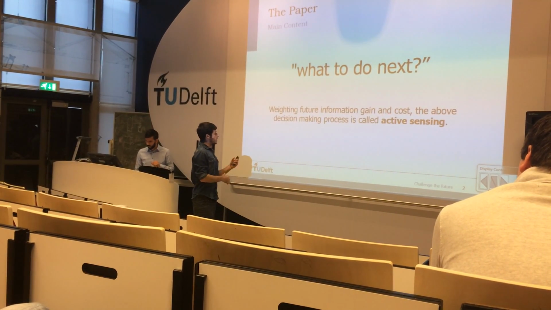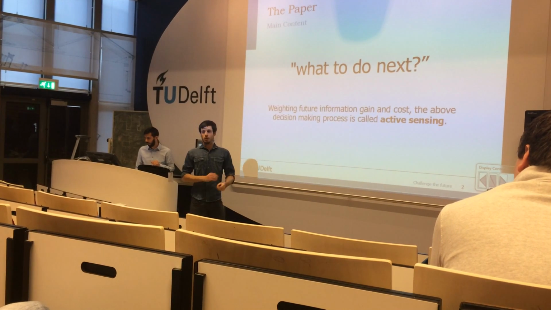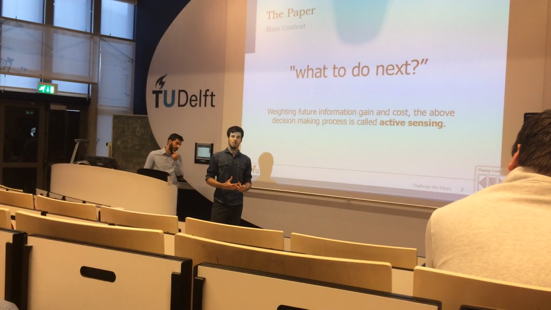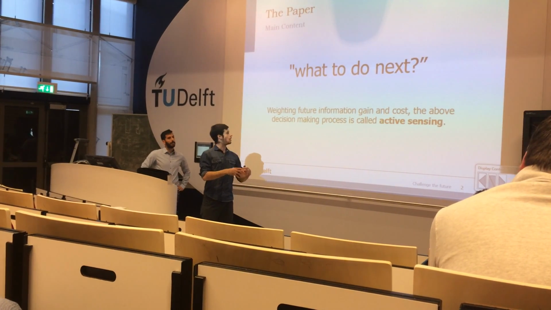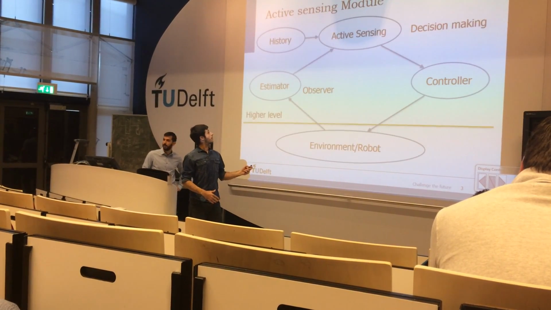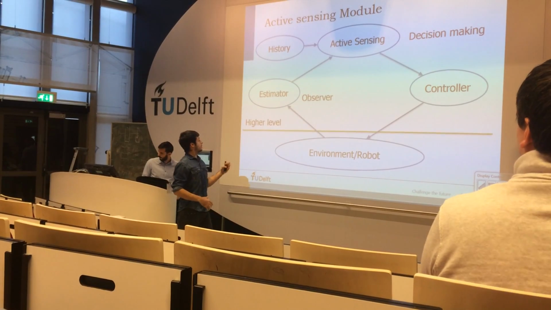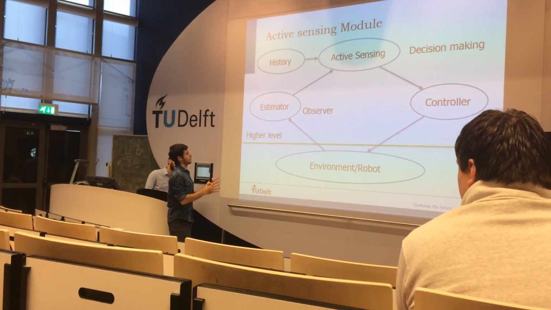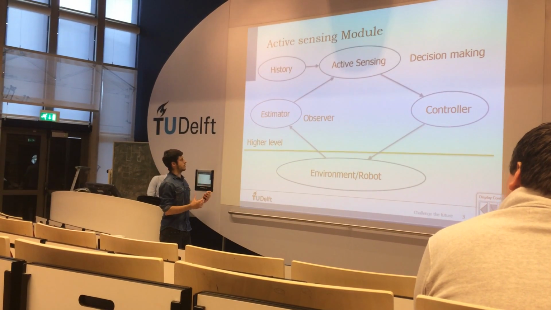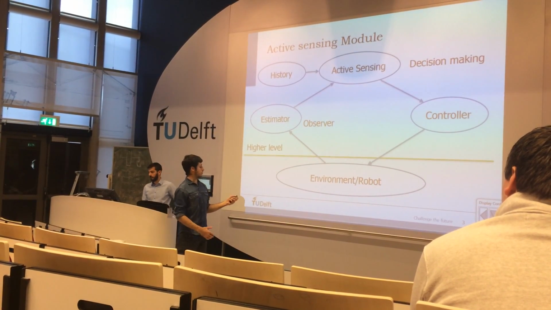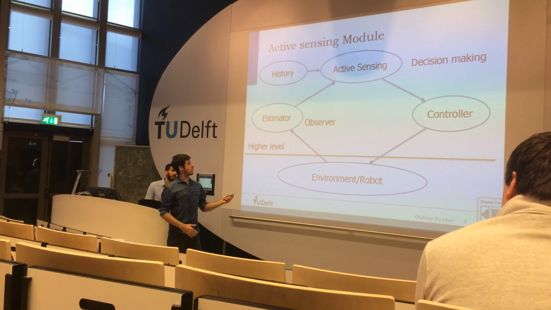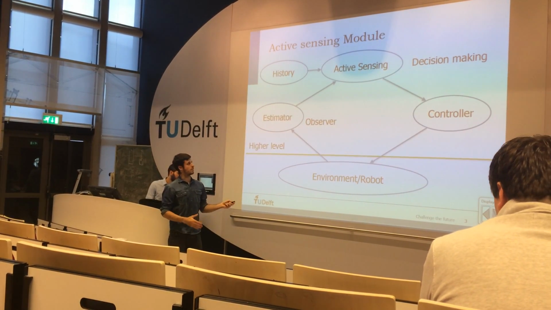Active sensing is a decision-making process. It permits a robot to have a certain history and to compute a certain trajectory. My group and I made a little graph to understand better where to put our active sensing decision-making. It's between the estimator and the controller. So we take information directly from the estimator and talk to the controller to get an optimal trajectory.